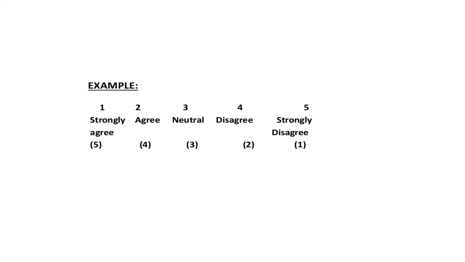So this is how the scale is marked from strongly agree to strongly disagree. These are the 5 categories in which the responses are given. And these are the marks 5, 4, 3, 2, 1. Accordingly, we add up the marks.